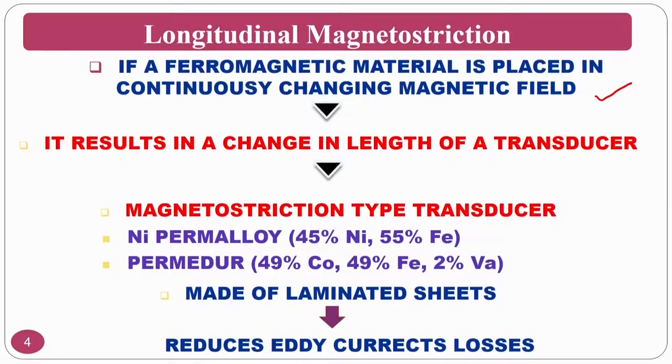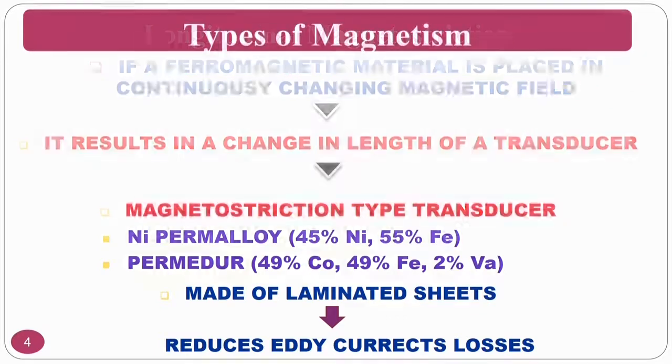For magnetostriction type transducers, there are varieties, but nickel permalloy is there, permendur will be there. Nickel permalloy consists of 45% nickel and 55% iron. Permendur has 49% cobalt, 49% iron, and 2% vanadium. And in order to reduce the eddy current losses and other things, normally these transducers are made of laminated sheets. That is one of the advancements in the ultrasonic machining process as far as the transducer section is concerned.